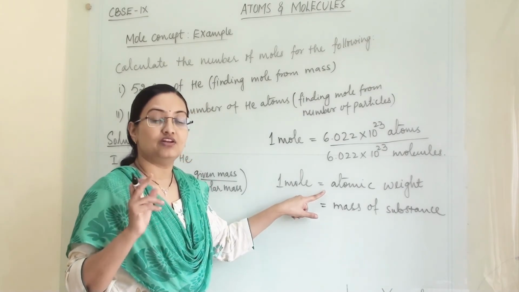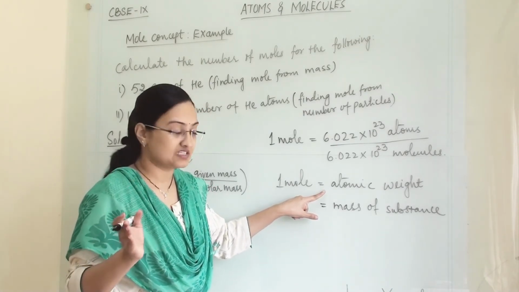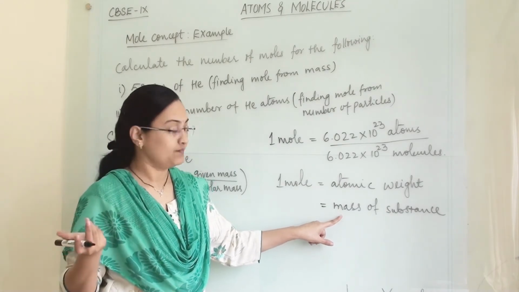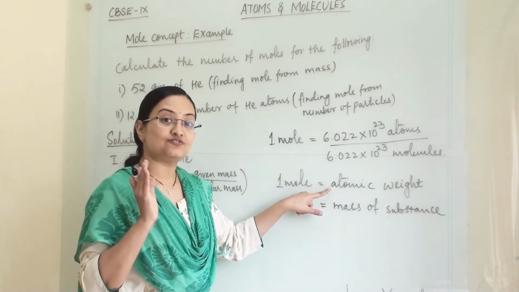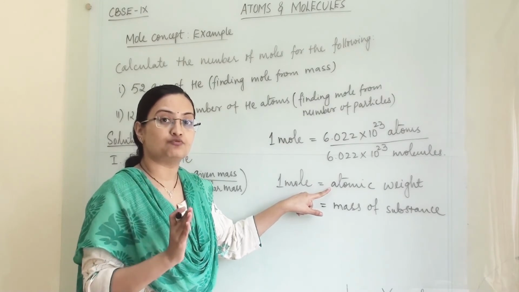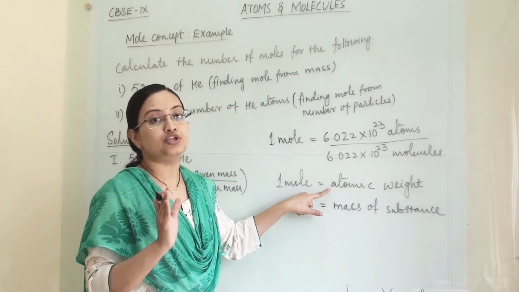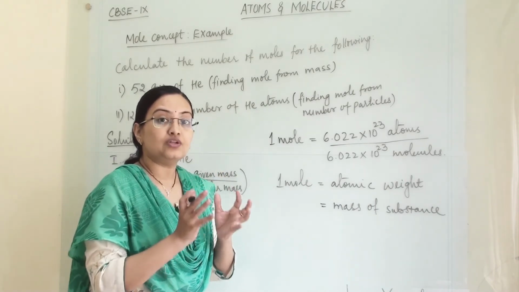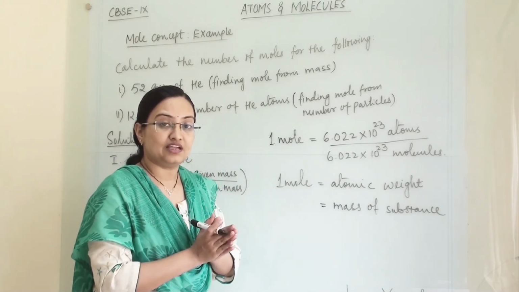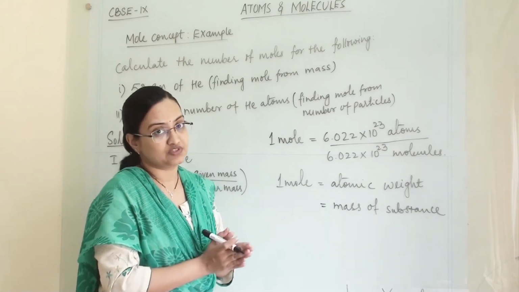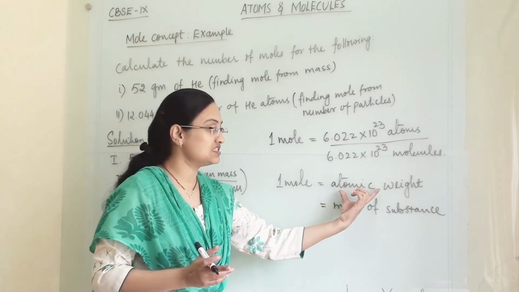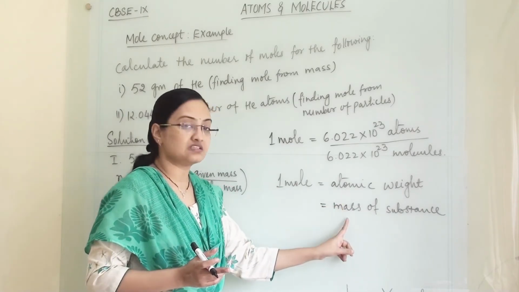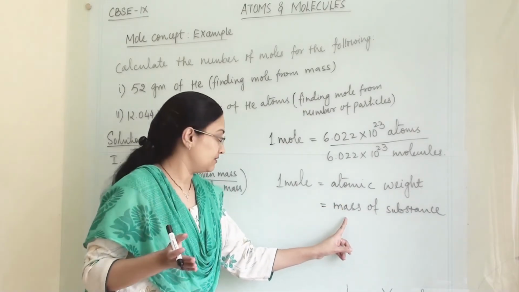Atomic weight will not vary, it will remain fixed. This we will weigh and take. This atomic weight is fixed for any particular atom. And mole means a particular number of atoms we have taken in a particular substance. So this is mole, this is atomic weight, and this is the mass of the substance. These three things are completely different.